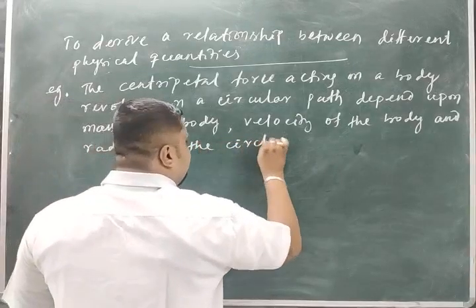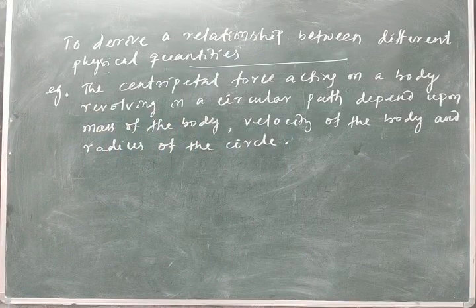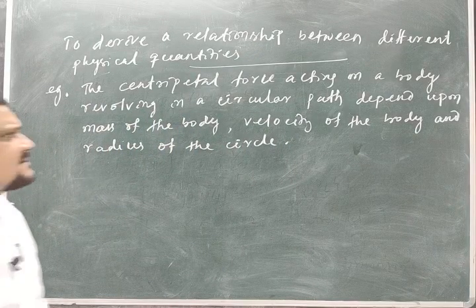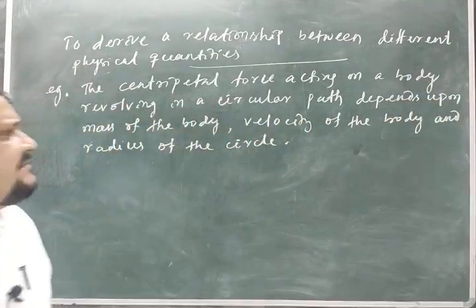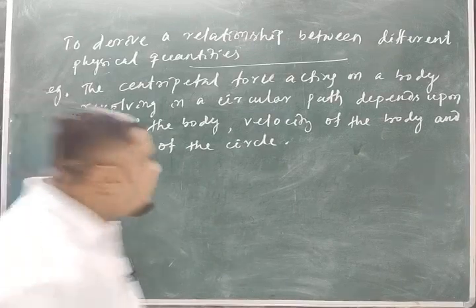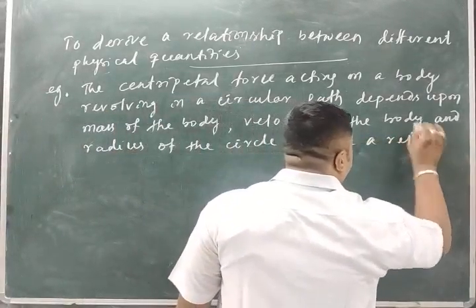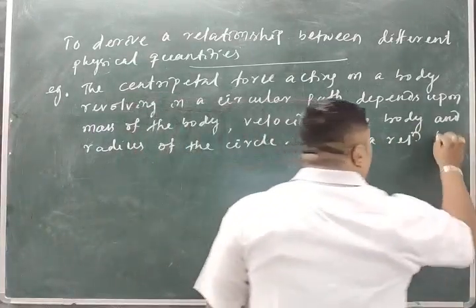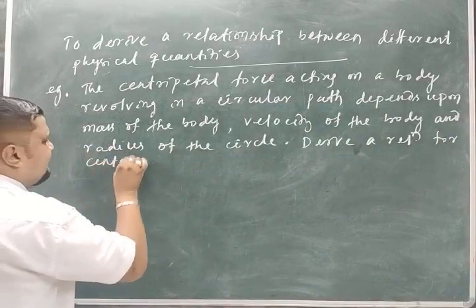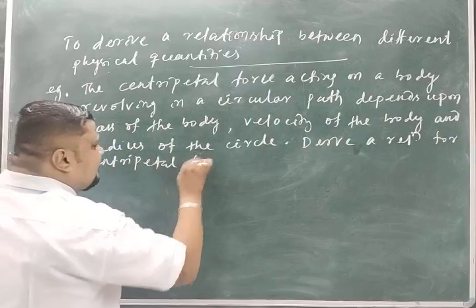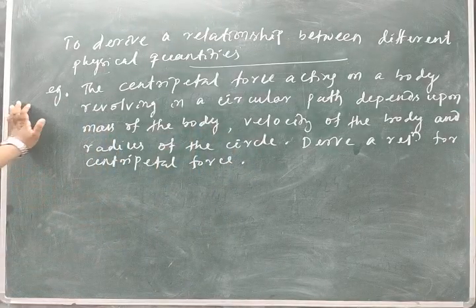This is given to me, right? The centripetal force acting on a body revolving in a circular path depends upon the mass of the body, the velocity of the body, and the radius of the circle. Derive a relation for centripetal force. Clear? So here, when I discuss this, derive the relation for centripetal force, this is the